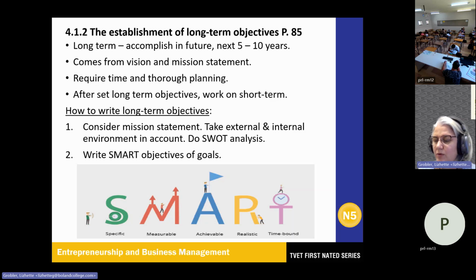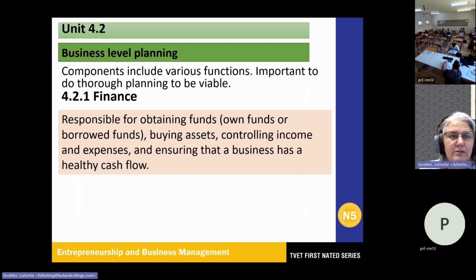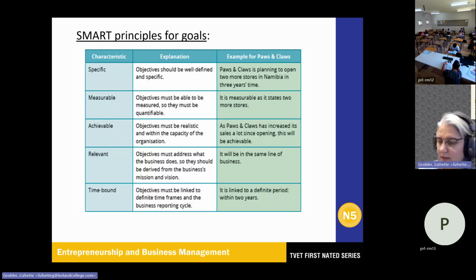Okay, so once you have established your SMART goals, you do the following. You prioritize, first, these that we've discussed just now. Okay, let's just go back one. So you have to prioritize your objectives, write down your goals or objectives, make sure that you coordinate your goals across all departments. This is on page 86 now, no?